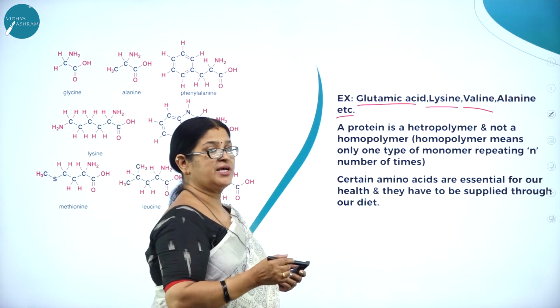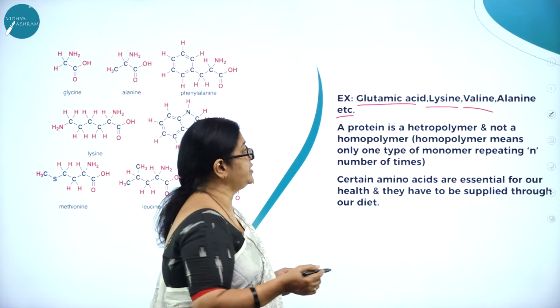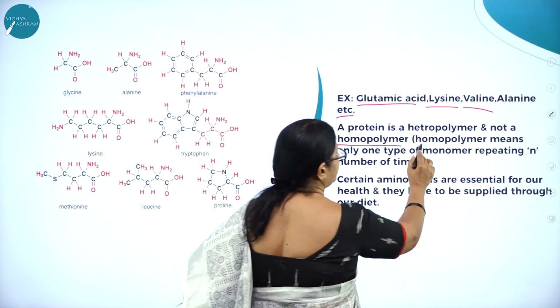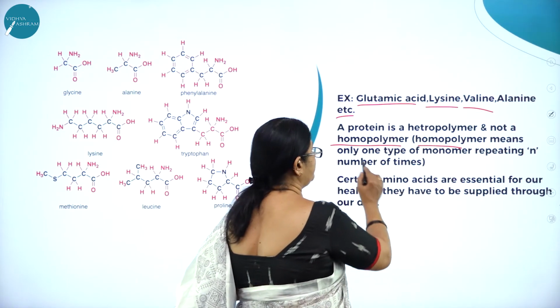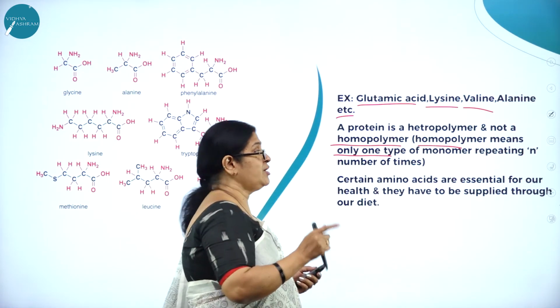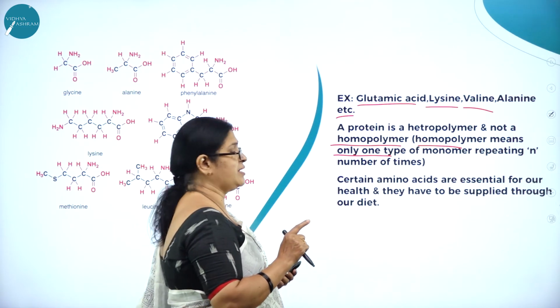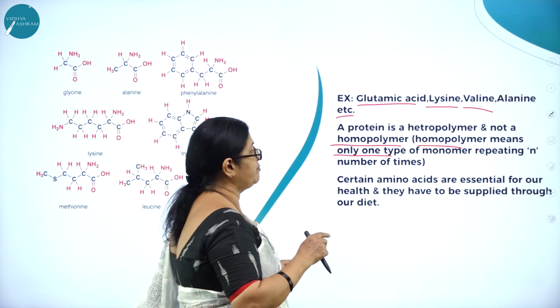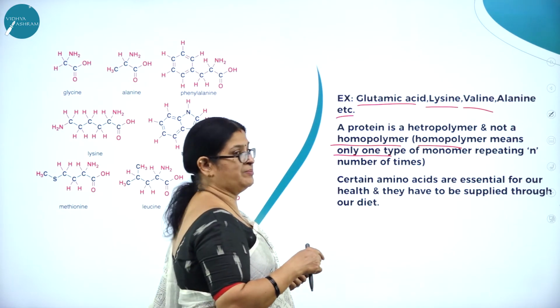So a protein is a heteropolymer. Hetero means different, and it is not a homopolymer. What do you mean by homopolymer? Homo means same. A homopolymer is made up of only one type of monomer repeating n number of times. The protein is a heteropolymer made up of more than one type of monomer, right?